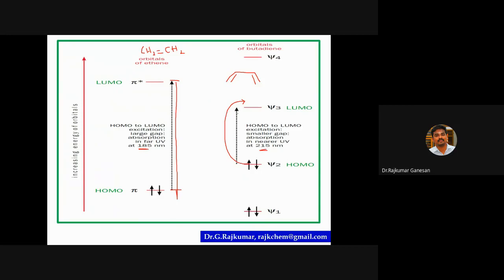The energy gap is decreased when compared to ethylene, because as the pi electrons increase, as the conjugation increases, the energy gap between HOMO and LUMO decreases. So that's what I'm trying to say.